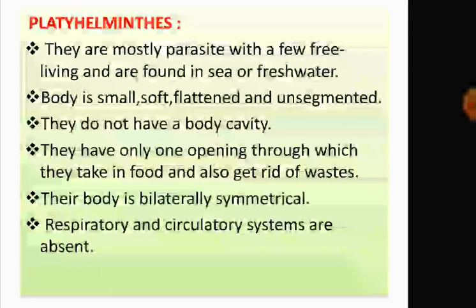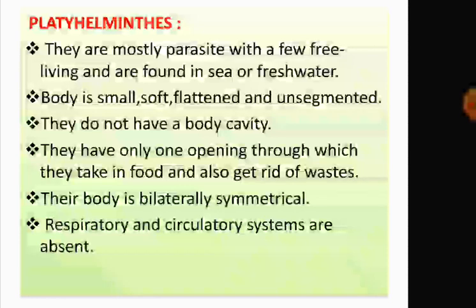Body cavity is a fluid-filled space inside the body that holds and protects internal organs. So they lack a body cavity. They have one opening through which they take in food and also get rid of waste.